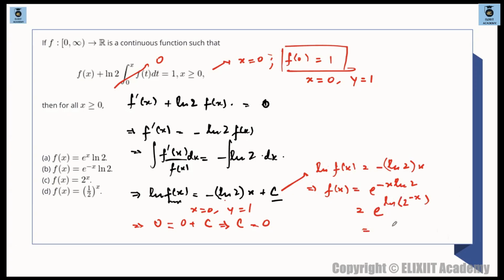ठीक है. So this becomes e raised to the power of ln 2 raised to the power of minus x, which is 2 raised to the power of minus x only. मतलब which is the same as half raised to the power of x. So option D is correct.